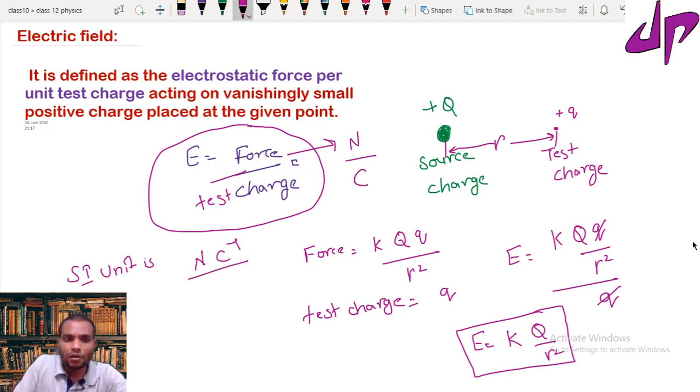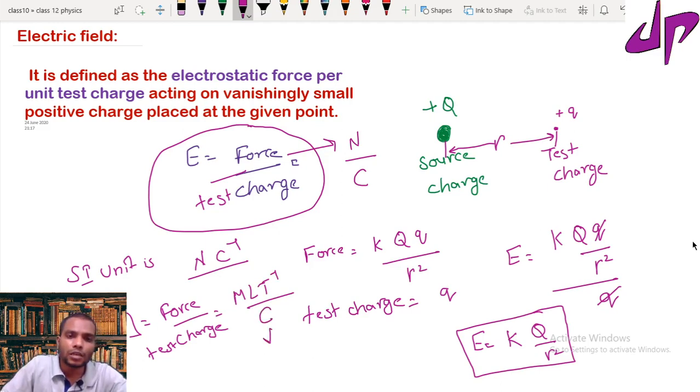And the dimensional formula of the electric field: you can write the force dimensional formula. It is the force per unit test charge. Force dimensional formula is MLT inverse, divided by the charge dimension, coulombs.